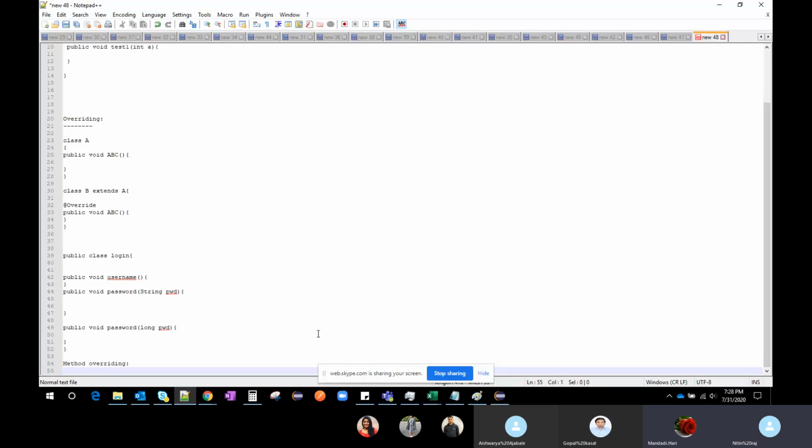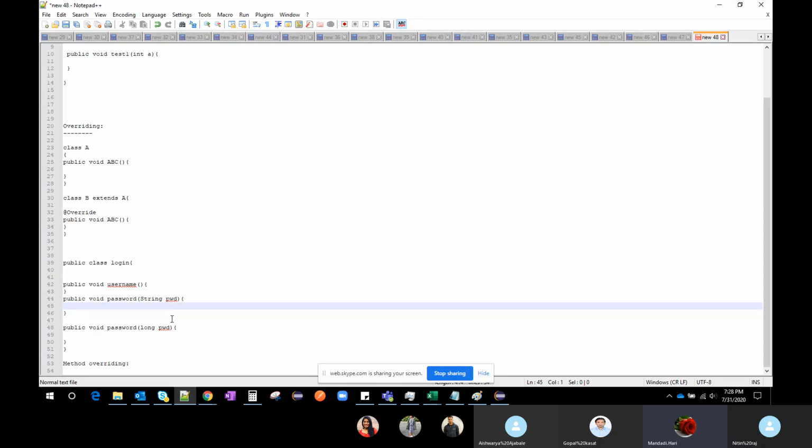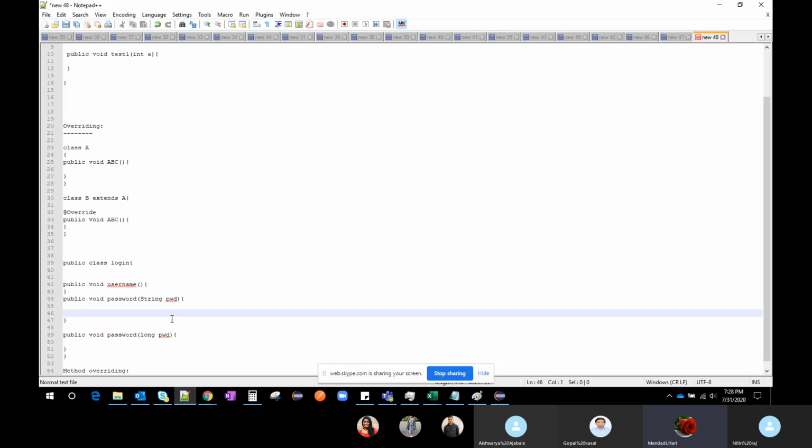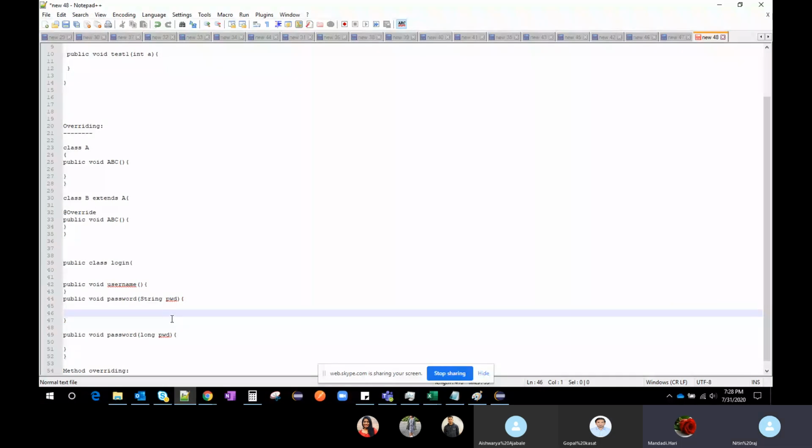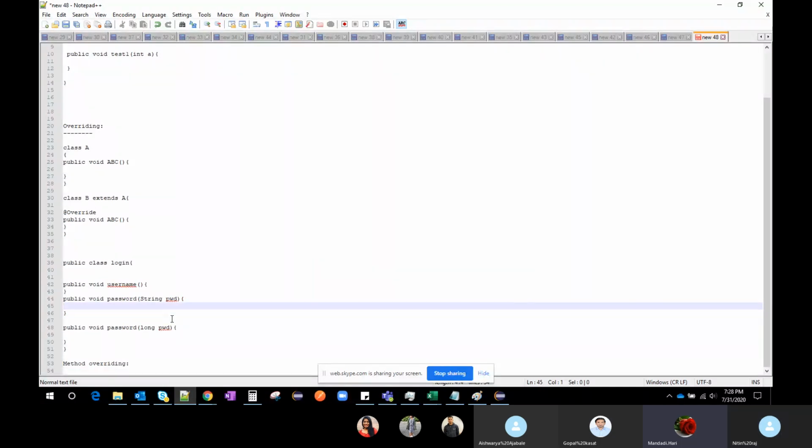In method overloading, I want to explain one more thing in the existing Selenium functionality, which is the findBy method. Driver dot findBy accepts By dot xpath, By dot id, By dot className, By dot name. That is also method overloading.